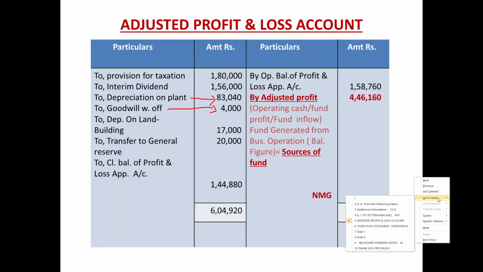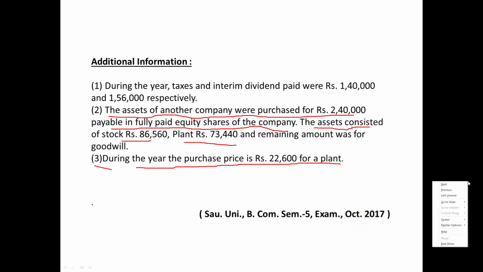Let us verify the additional information once again for the remaining point. First point, we completed point number 2 and 3 first, and now point number 1. During the year, taxes and interim dividend paid were rupees 1,40,000 and 1,56,000. In almost all the previous questions, income tax was there, so nothing is new.